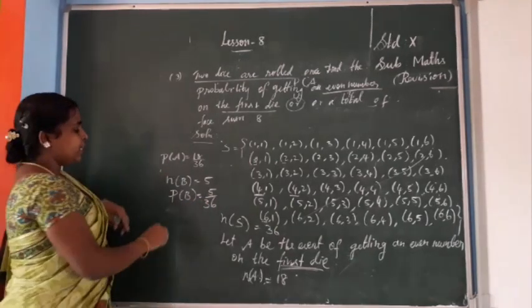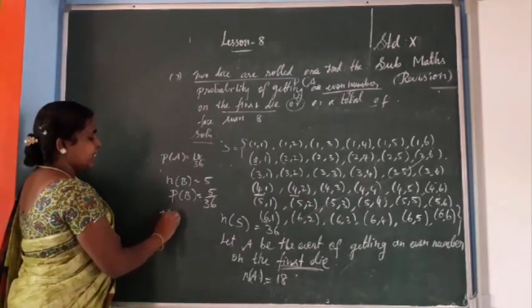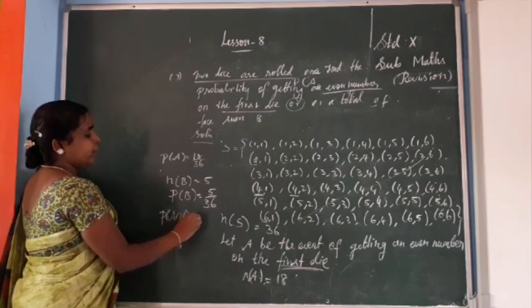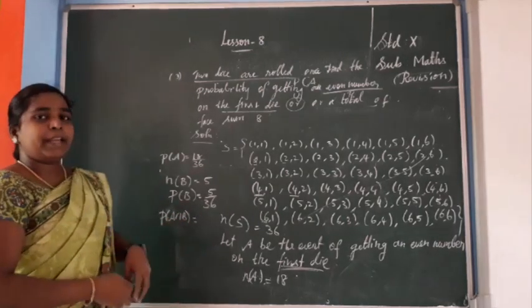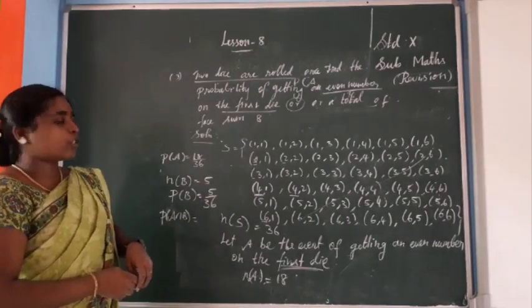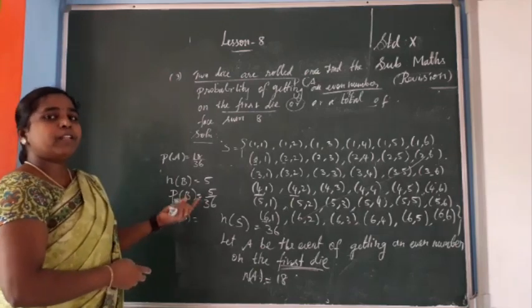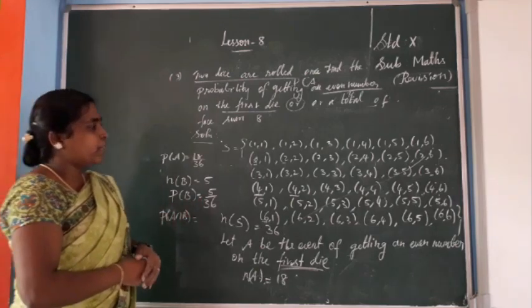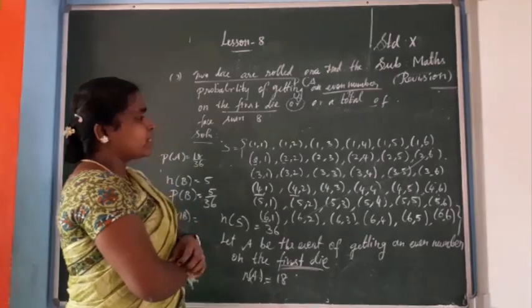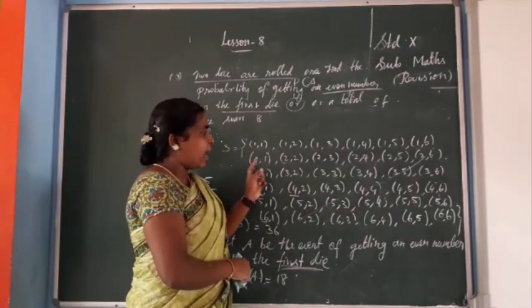Next you need the intersection, so P of A intersection B. I am writing shortly. P of A intersection B equals n of A intersection B by n of S. Before that you want to know A intersection B. So A intersection B, how much? You see, actually in A all these 3 rows.